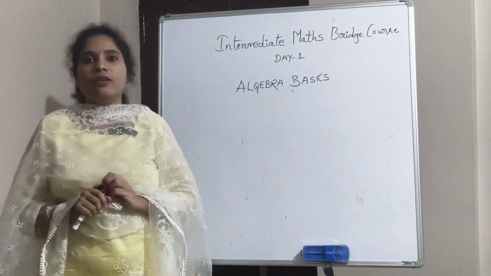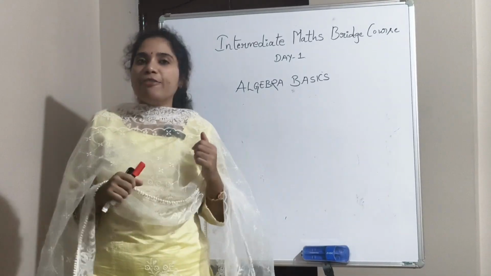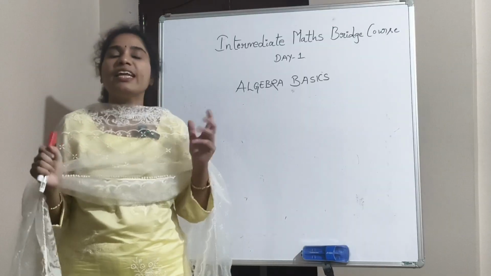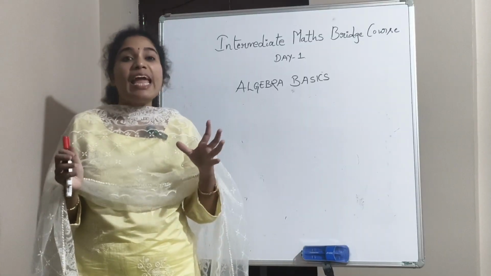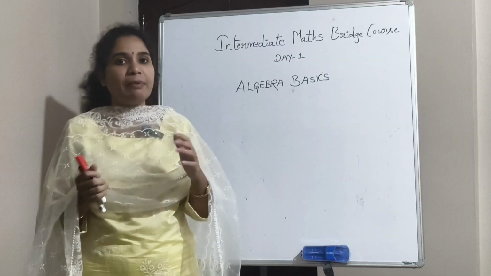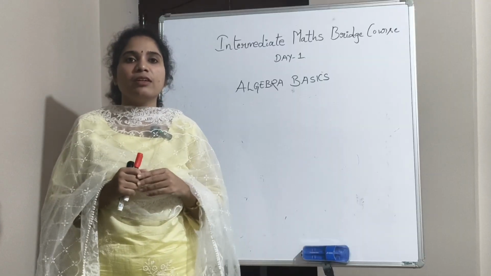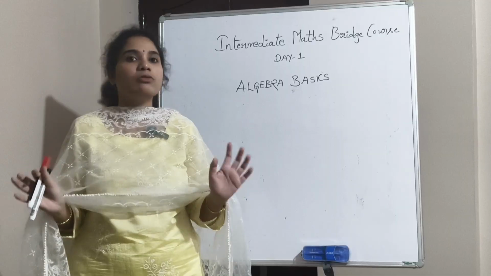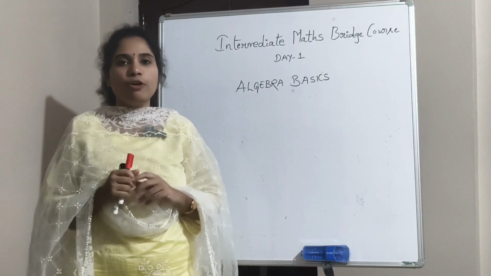Now I have 3 bananas in my left hand and 5 mangoes in my right hand. So can I say total I have 8 mangoes or 8 bananas? Can I say that? No, right? Because banana is a different fruit and mango is a different fruit. We cannot combine both the fruits.